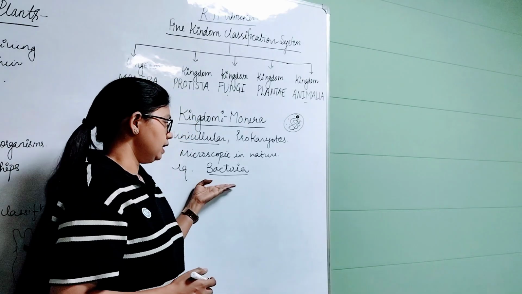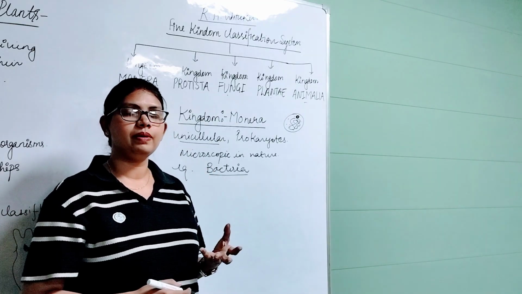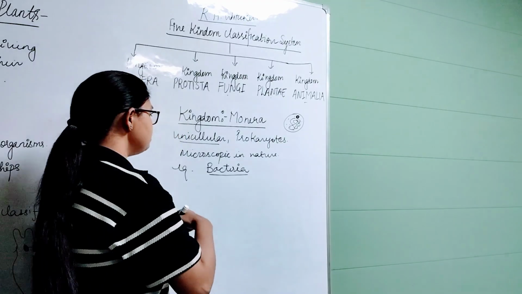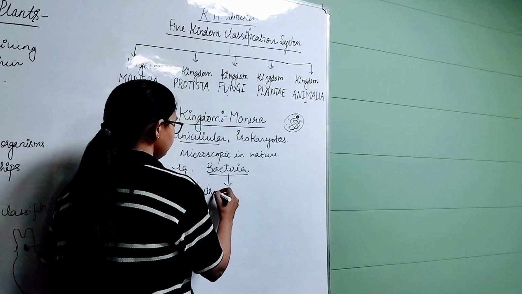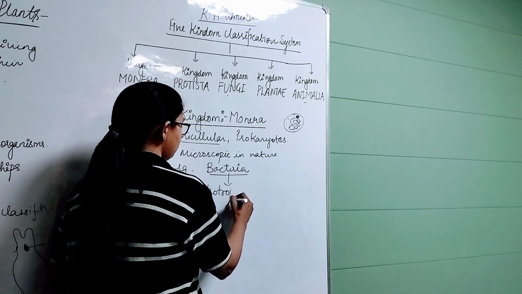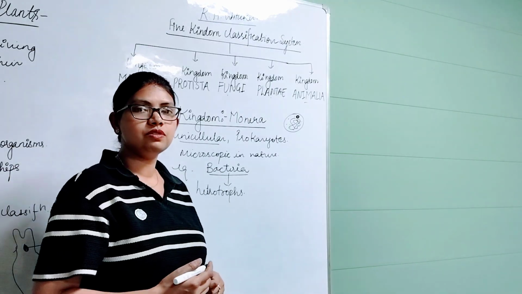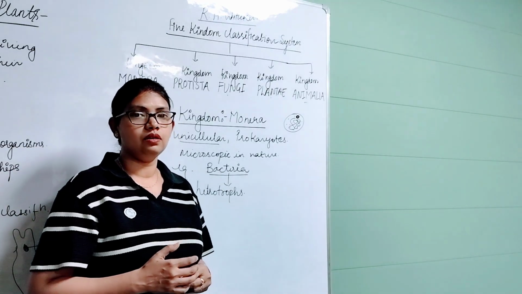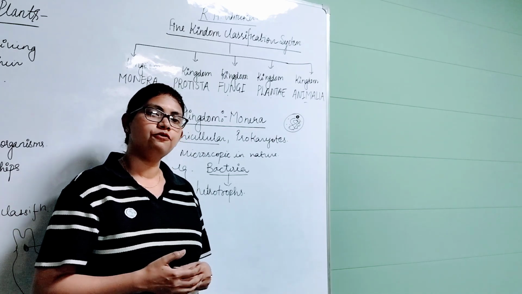Due to lack of chlorophyll, bacteria cannot prepare their own food, so they come under the category of heterotrophs. Heterotrophs are those organisms which depend on other living organisms for their food.